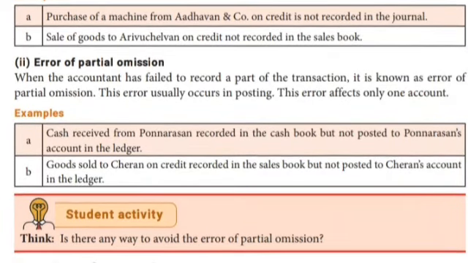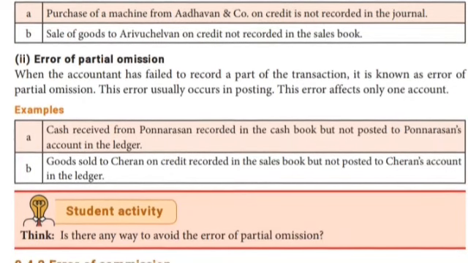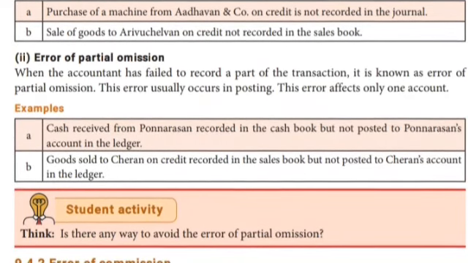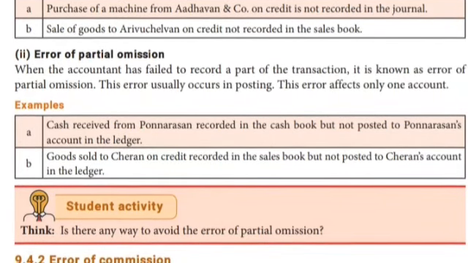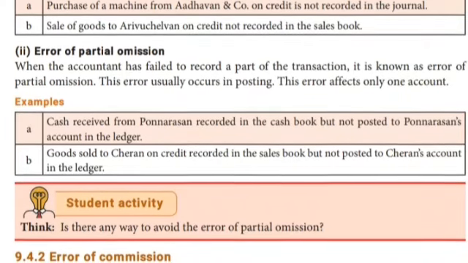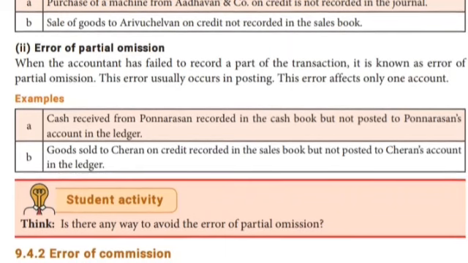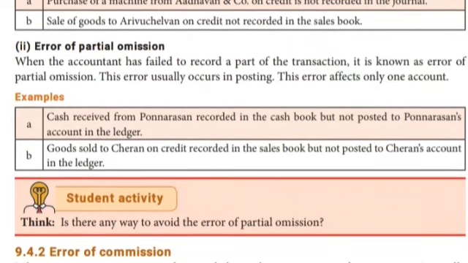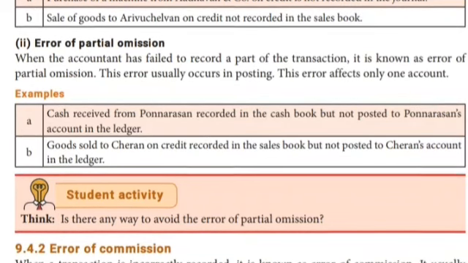See here, cash received from Ponnarasan recorded in the cash book but not posted in the Ponnarasan account. Ponnarasan cash received, Ponnarasan account is credited, isn't it? So we write it in the cash book, but we did not post it in the Ponnarasan account. That is called partial omission. Actually half is complete, half is not complete. Wrongly, we missed that.